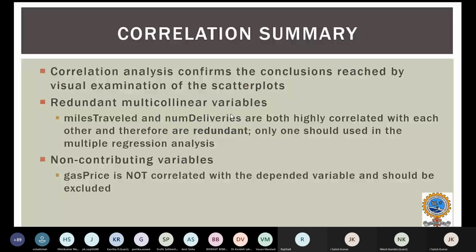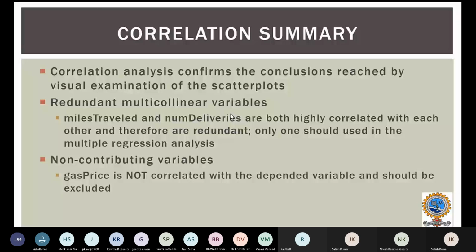Therefore, they are redundant, though only one we will consider for multiple regression. That is the idea. We will not consider both miles traveled and number of deliveries. We will consider either miles traveled or the number of deliveries. Only one you can consider because both are strongly related.